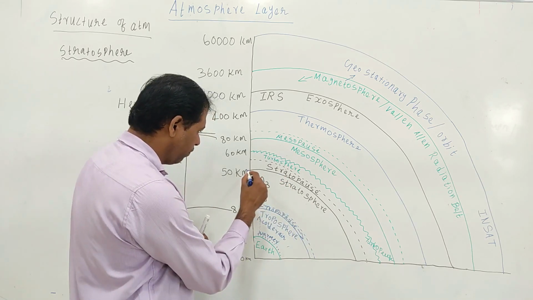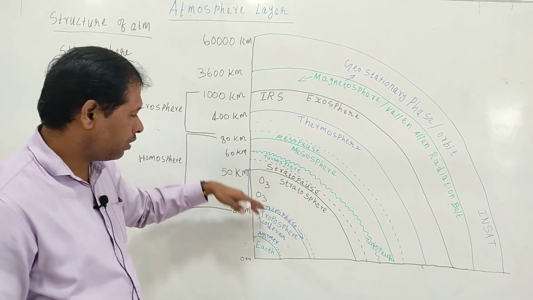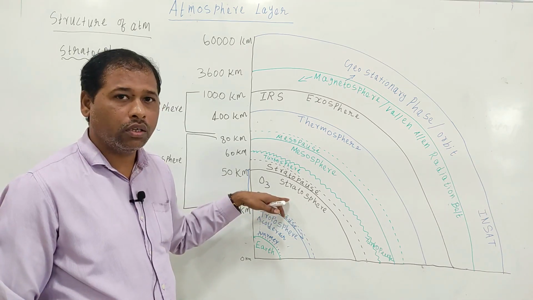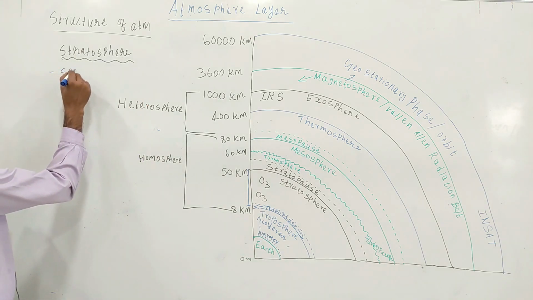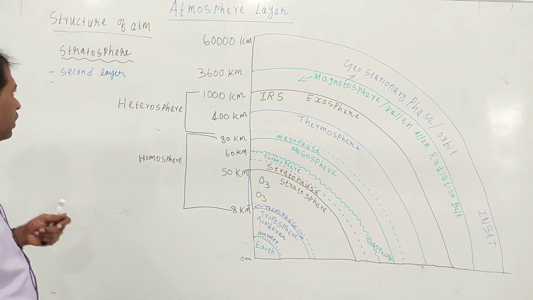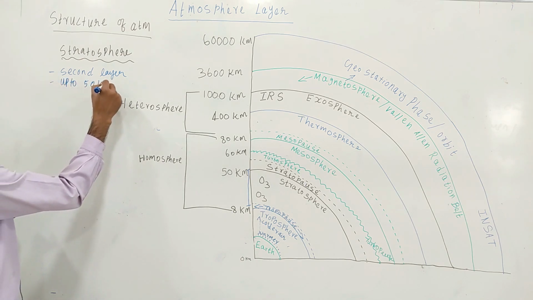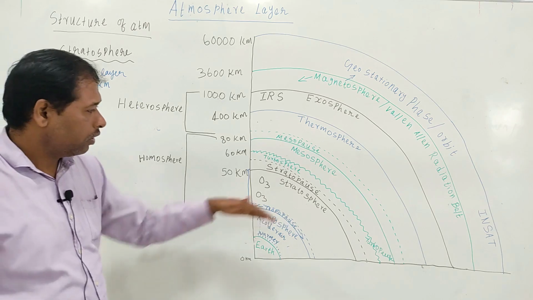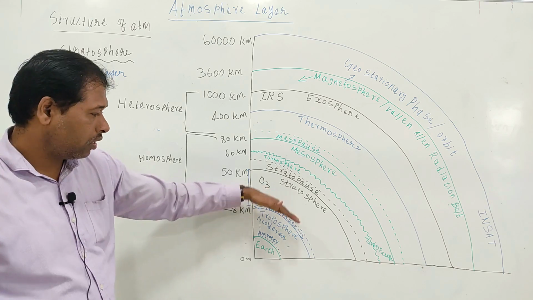It extends up to a height of 50 kilometers, but the bottom of the stratosphere varies with latitude, as we discussed in troposphere.